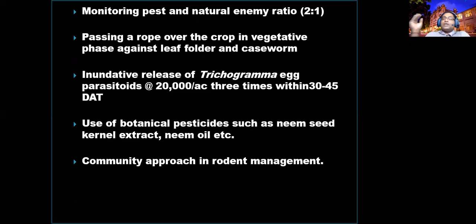So normally, you have to monitor Trichogramma. If Trichogramma is not present, definitely you have to inundate, right? Accumulate and release from time to time. If you release at transplanting time, more than 20,000 per acre, it can build up and easily manage the yellow stem borer. It can attack the eggs of insect pests. Apply Trichoderma from time to time. Apply entomopathogenic fungi from time to time.